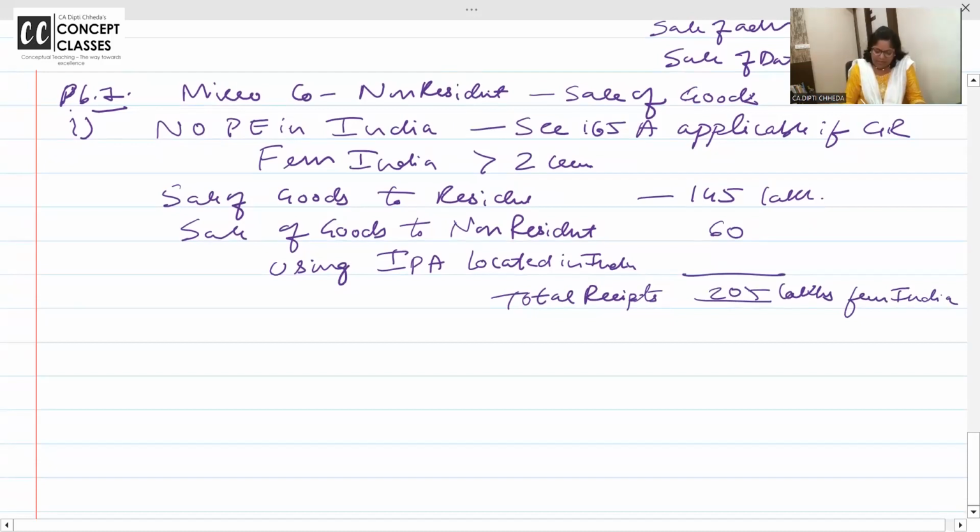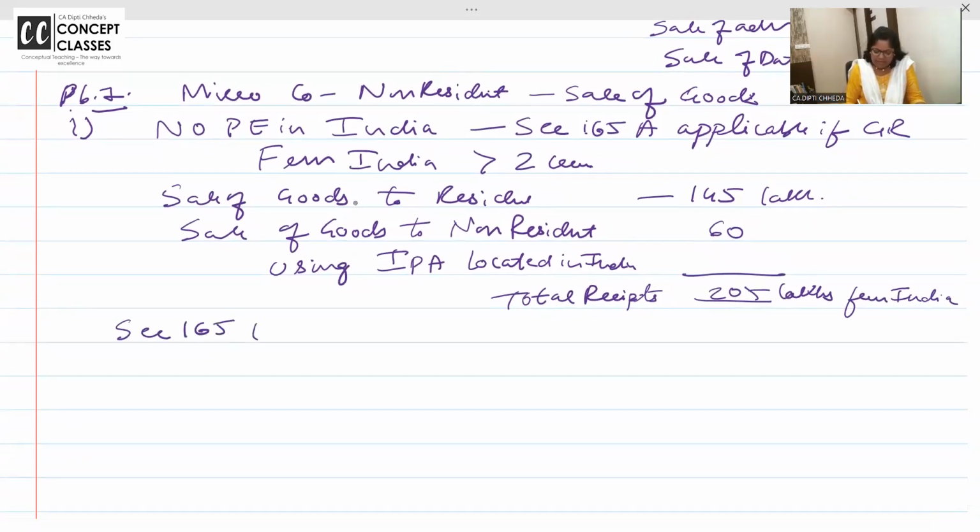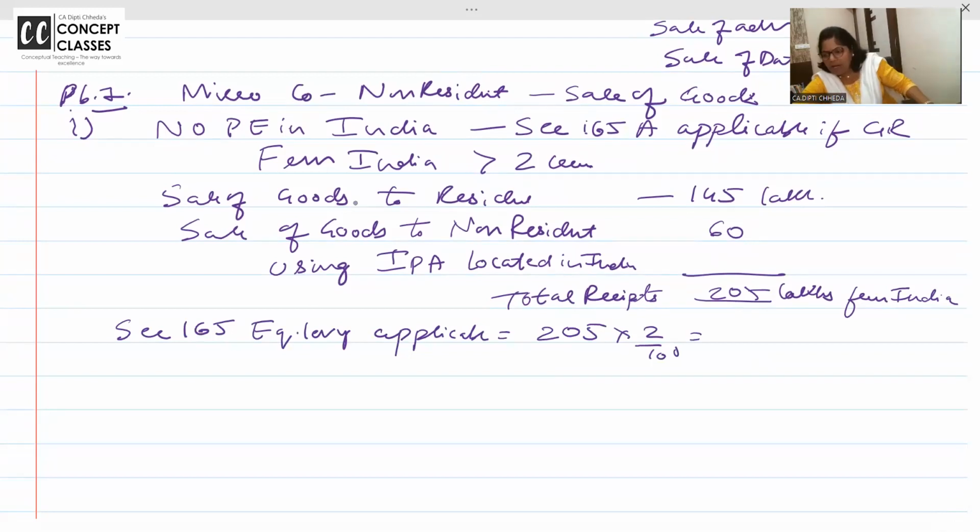तो क्या इक्वलाइजेशन लेवी लगेगा? यस. सेक्शन 165 इक्वलाइजेशन लेवी एप्लीकेबल. कैसे कैलकुलेट करोगे? 205 पे 2% you have to pay out of your pocket, dear students. Presentation पे ध्यान दो. Concept easy है. You will get 4 to 5 marks in exam. Can you recollect seeing this same question in exam? और मैम कुछ तो था, क्या तो था, मैंने छोड़ दिया इक्वलाइज. क्यों छोड़ना है? 1.5 hour of my class right now. 1.5 hour of my class and it is done.